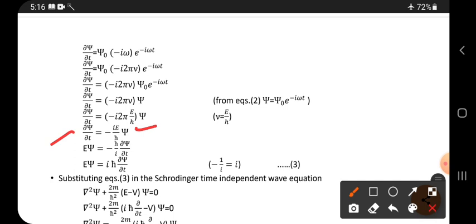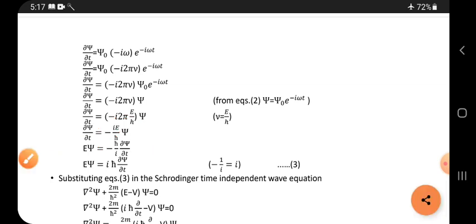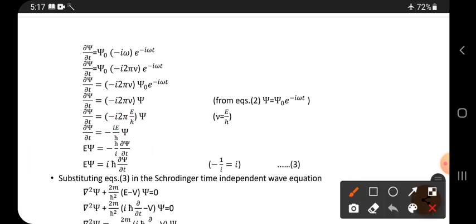Next, write the E term on this side, and the differential term on this side. Why do we write E is equal to? I need E, so E is equal to is written like this. Let me write this side.